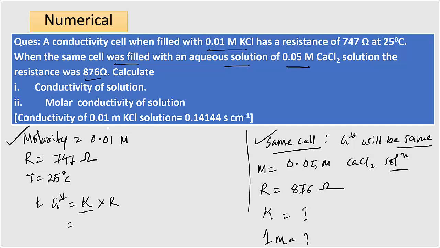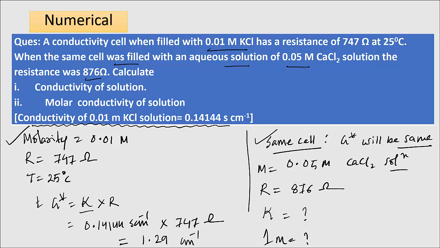What is kappa for the first case? It is given, the conductivity of 0.01 molar KCl solution is 0.14144 Siemens centimeter inverse, into the resistance, 747 ohm. So G star will be equal to 1.29 centimeter inverse. As we know the cell constant will be same, we will use this cell constant in the second case.